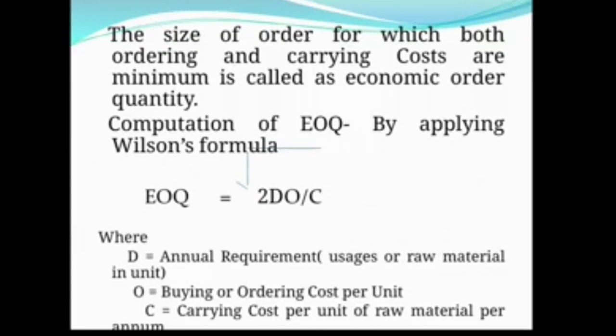This is under root 2DO divided by C, where D is the annual requirement, usage of raw material in units, and O is the buying or ordering cost per order, and C is carrying cost per unit of raw material per annum.